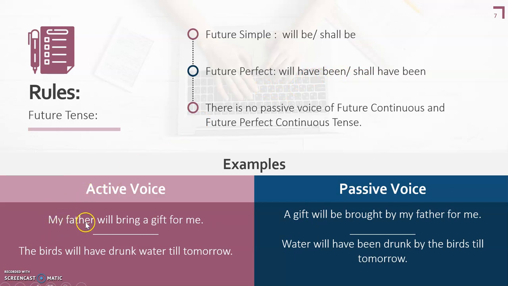Sentences, examples. My father will bring a gift for me. Now my father is the subject, will bring is the verb, a gift is the object. Now here the object is a gift, not me. So a gift will come in the beginning. A gift will be brought by my father for me. The birds will have drunk water till tomorrow. Now here the object is water. You need to identify the object and bring it in the beginning. Water will have been drunk by the birds till tomorrow.